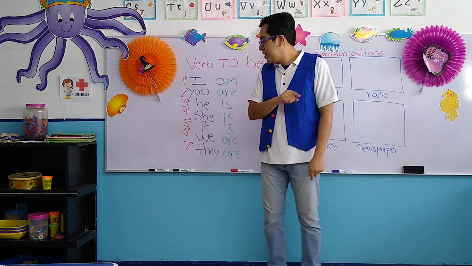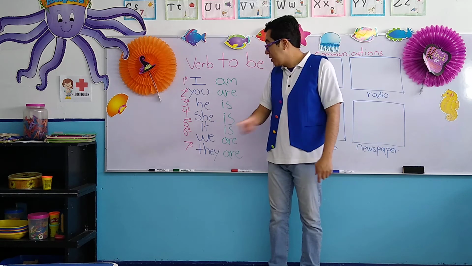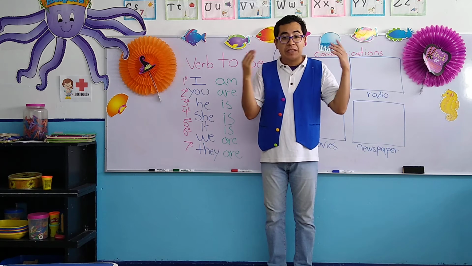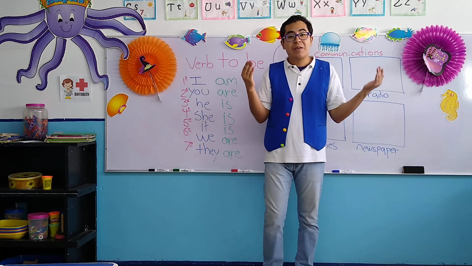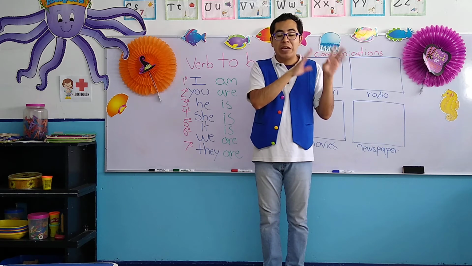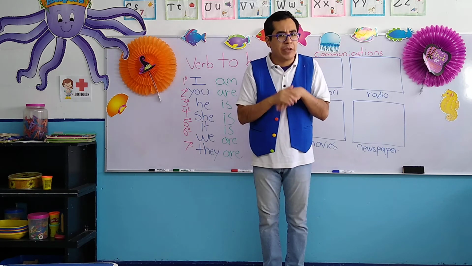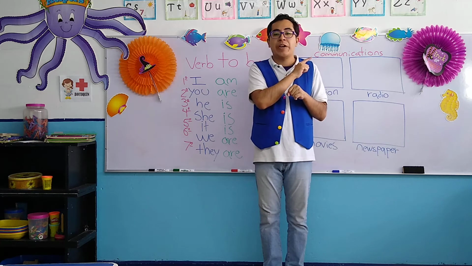Let's continue with this number 6. The sixth pronoun, it says it. It is eso, okay? And now I am not referring to the clown, no me refiero al payaso.